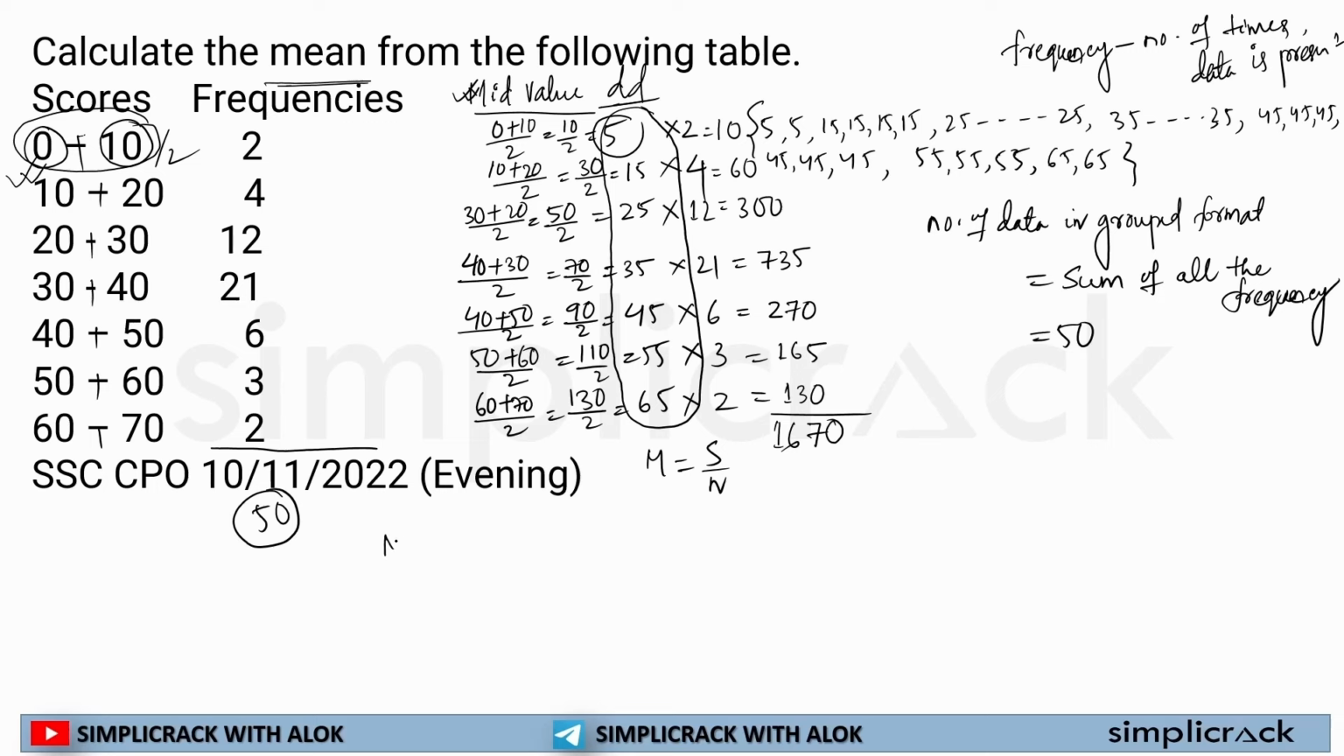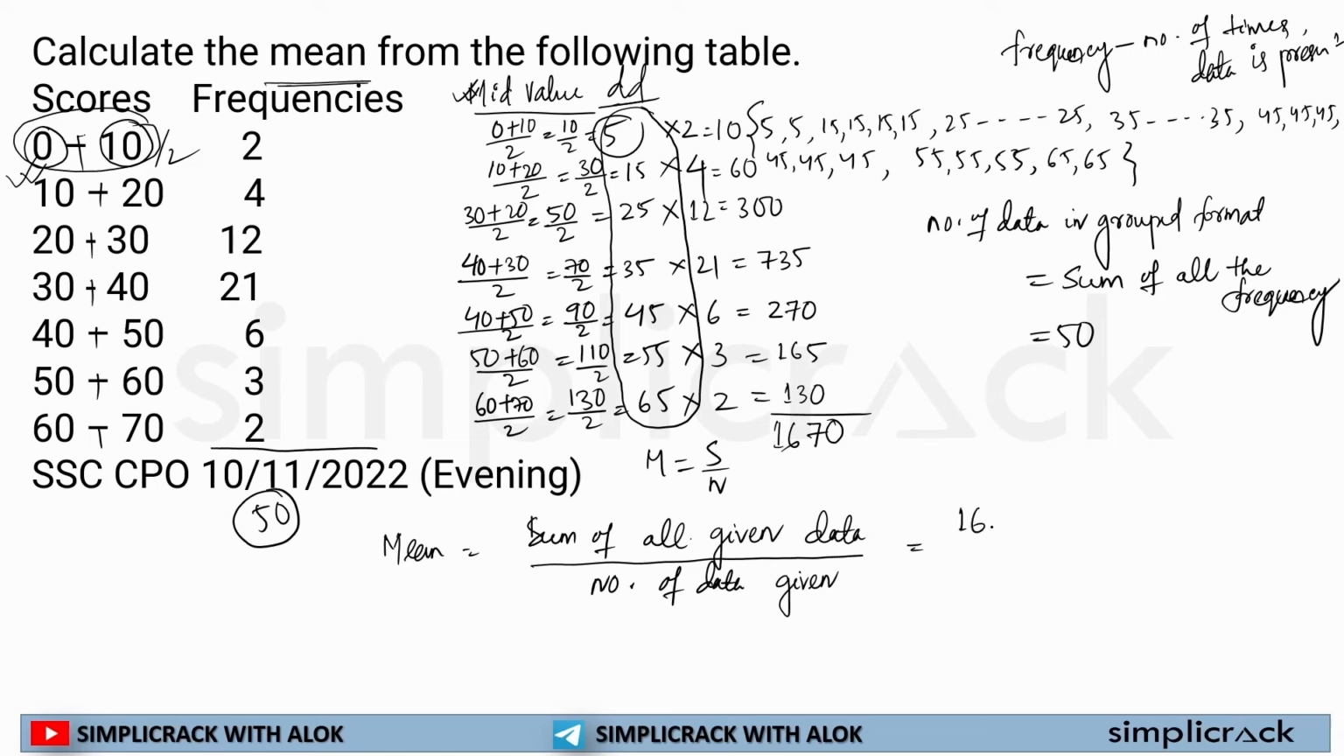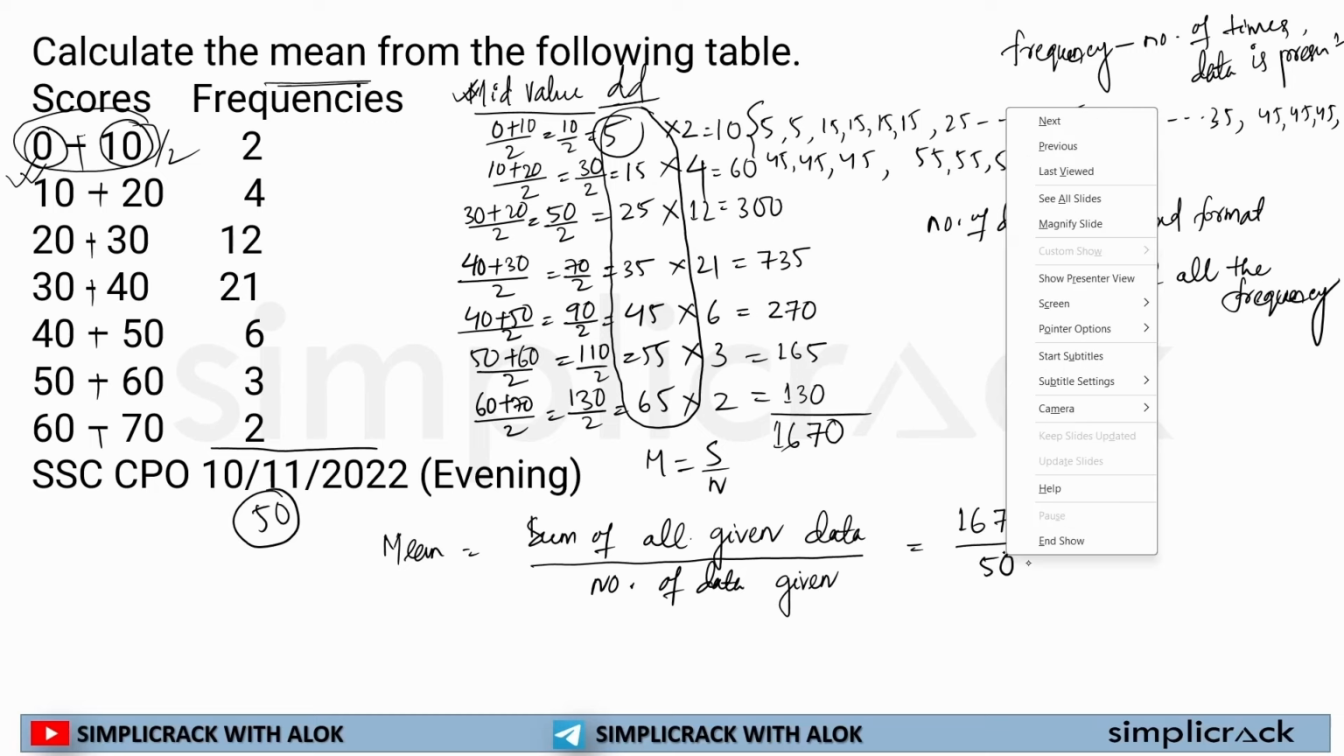So now, in order to calculate the mean of the given data, I know the sum of all data. Sum of all the given data is what? Please forgive me if my handwriting is not that good, or if you're getting confused through my handwriting, but I'm trying to keep it as clean as possible. Divided by number of data given. So now the sum of all given data is 1670, divided by number of data, 50. And if I have to solve this, I will solve it like this.